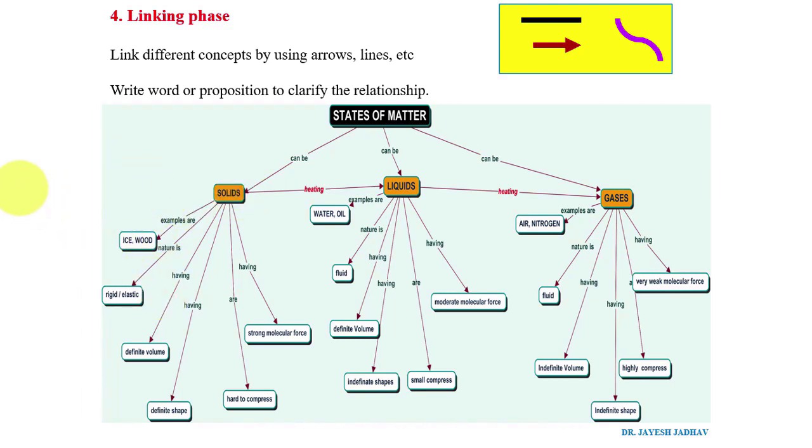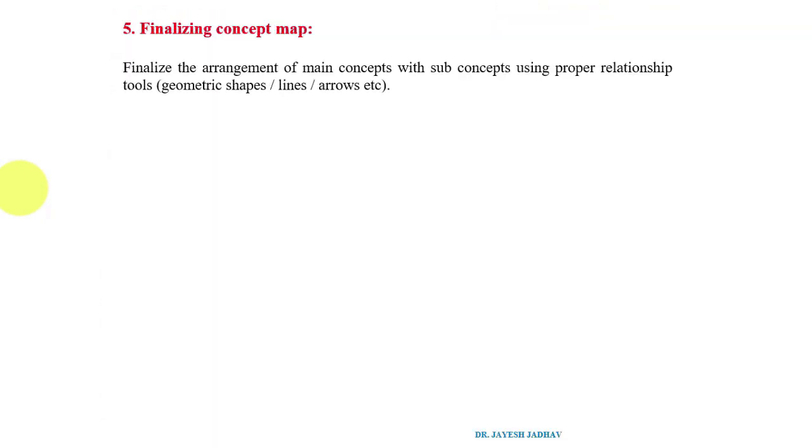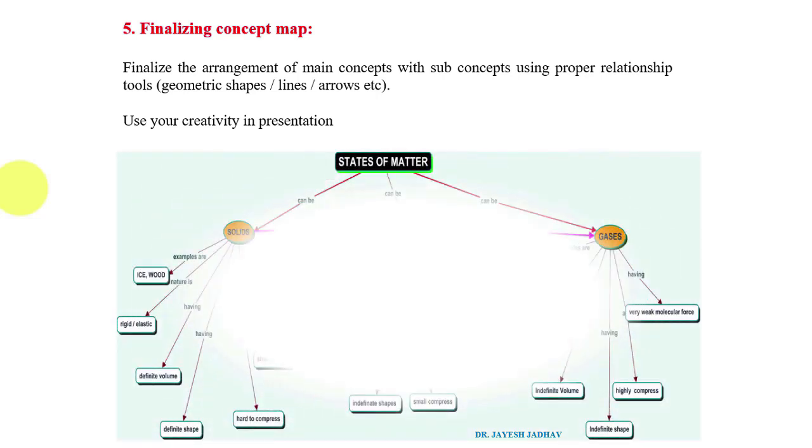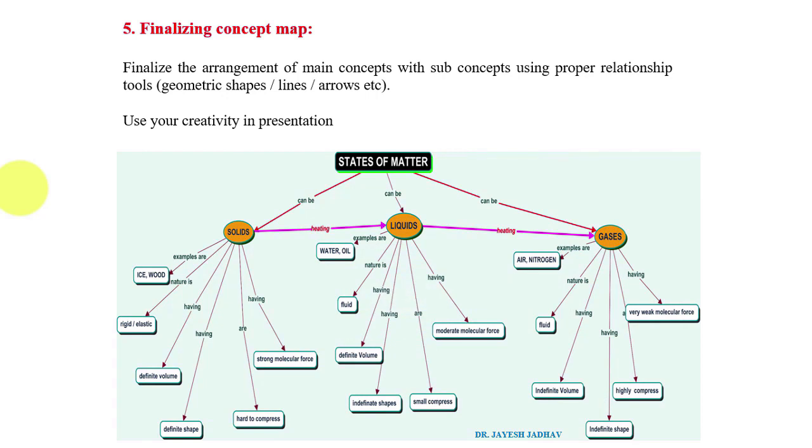And the last step is the finalization of the concept map. In the finalizing step, we finalize our concept mapping. We may use different geometrical shapes, and you can use your creativity. You can use different shapes, different colors, and highlight concepts, like I used over here. So these are the finalizing steps.